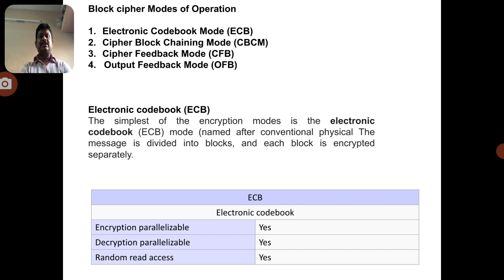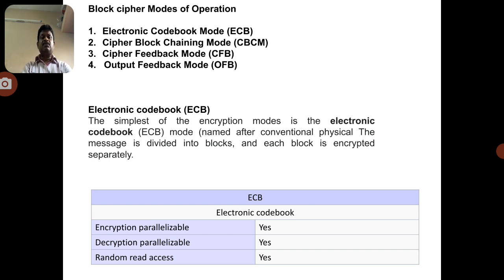The first one is the electronic codebook mode, the second is the cipher block chaining mode, the third is the cipher feedback mode, and the fourth is the output feedback mode. These are the four block cipher modes of operation in which the plain text is processed. The first one is the electronic codebook mode.